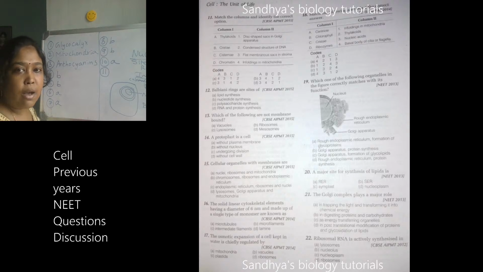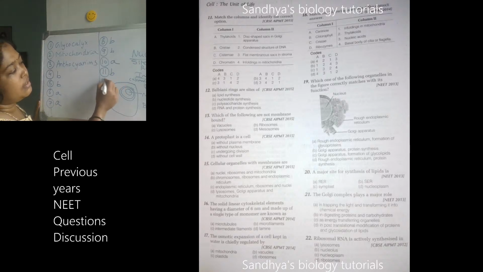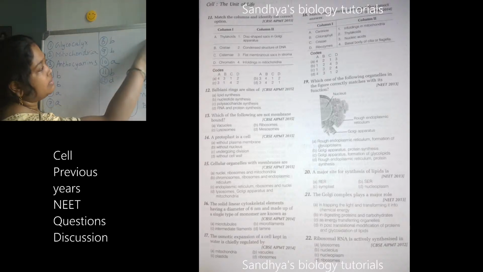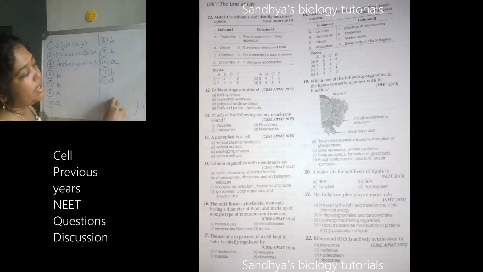So now moving on to the 13th question. I'll give you the answer for the 12th, that is D, but the 13th question, now try to answer. Hope you have understood what Balbiani rings are. If you want the explanation, type, please explain once again. 13th is B. Okay, very good. Next, 14th one.